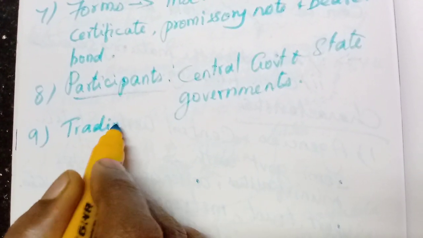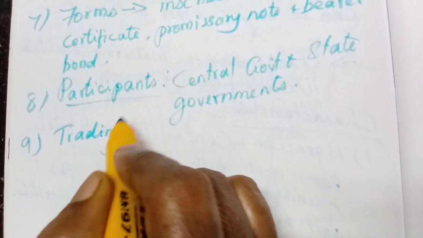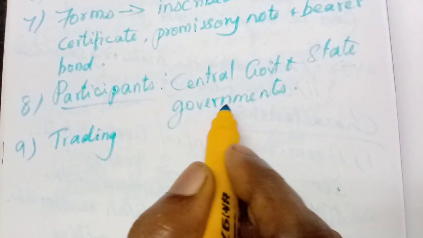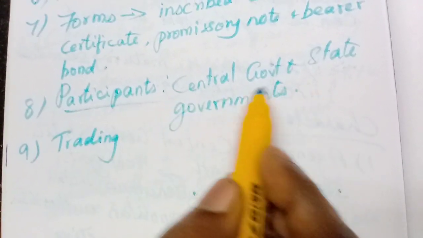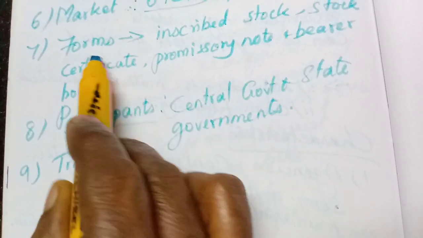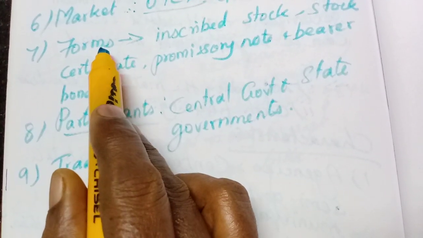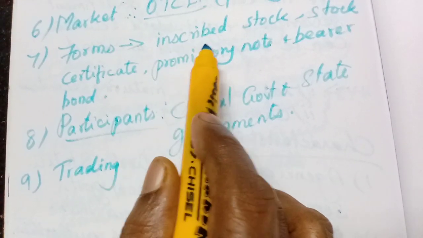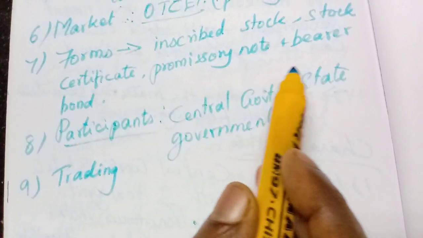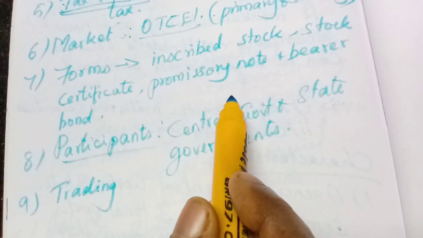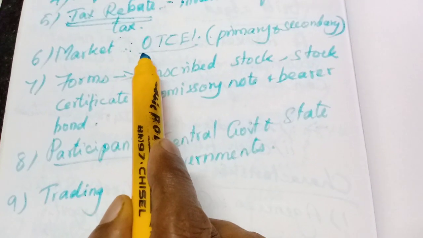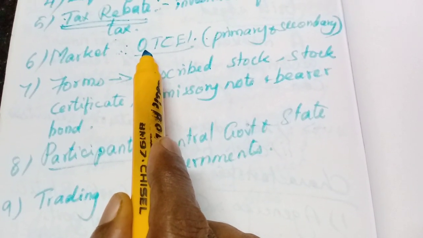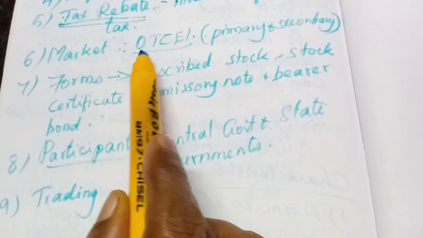You should know the key terms in each point. Participants: who are the participants? Central government and state governments. What are the forms of these government securities? It takes different forms: inscribed stock certificate, promissory note, and bearer bond. Market: it is done through phone or through OTCEI.